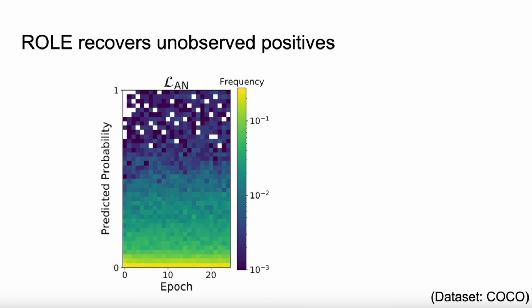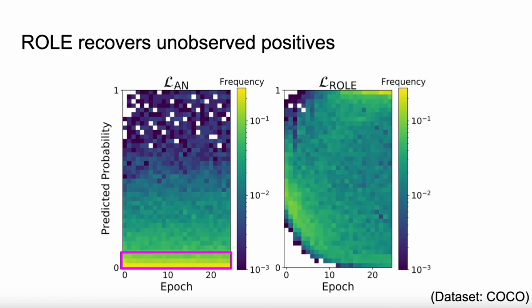This figure shows the distribution of predictions for unobserved positives in the training set at each epoch. When we treat unobserved positives as negative, most of the unobserved positives are forced to be close to 0. Here is the same plot for ROLE. We can see that ROLE is capable of automatically discovering a significant fraction of unobserved positives during training.